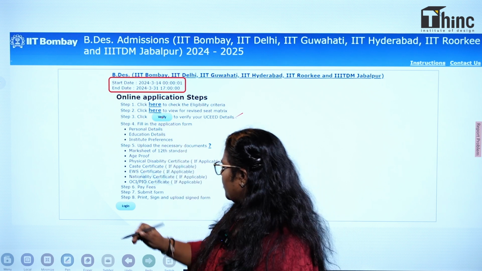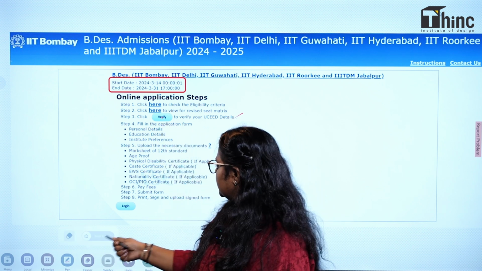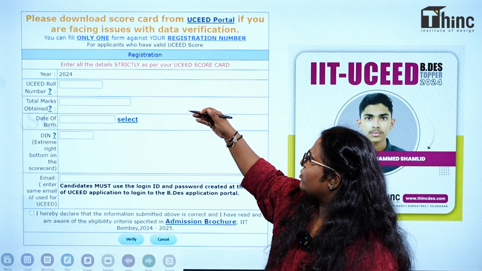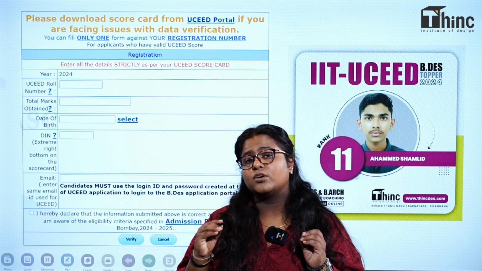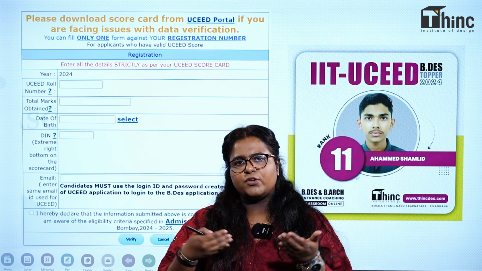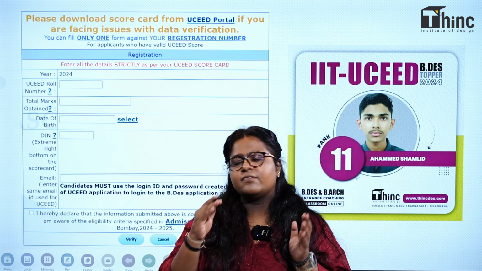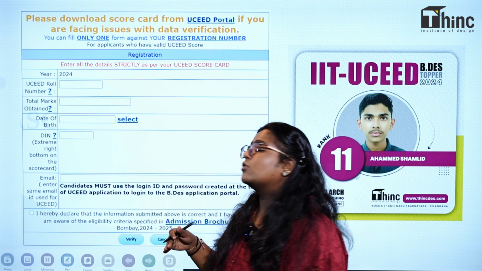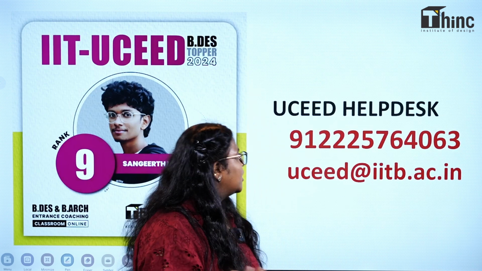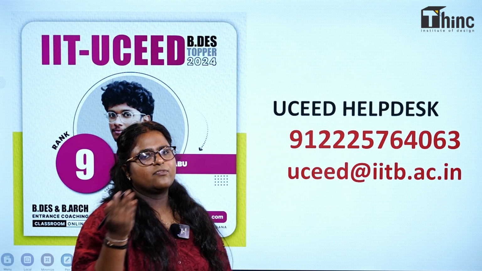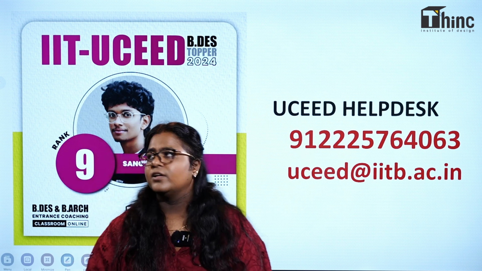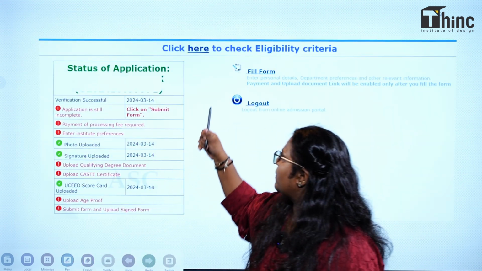When you click on verify, you will be directed to a page like this. It's a form where you have to fill all your details according to your scorecard. There will be details given in your scorecard. You have to see that and give correctly what all the details they have asked. So if you have any issue regarding that, you can contact UCEED's help desk. You can find this number in the description box also. So moving on to next, we have the application status.